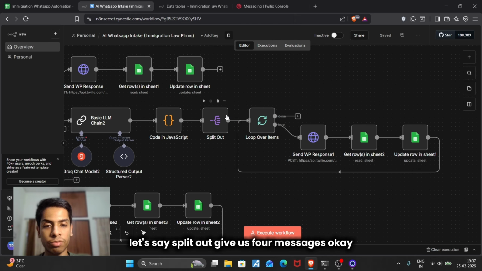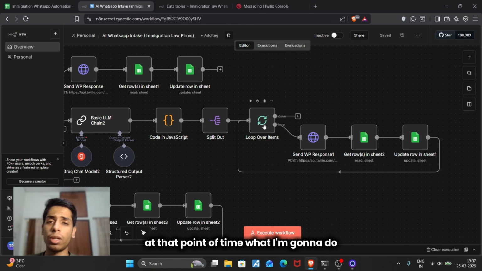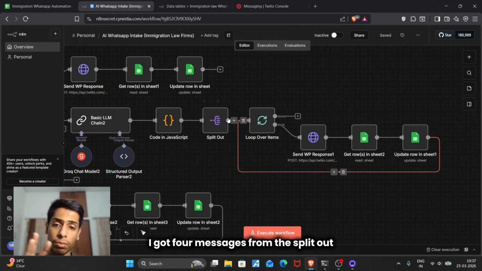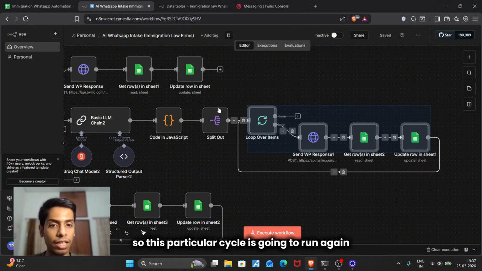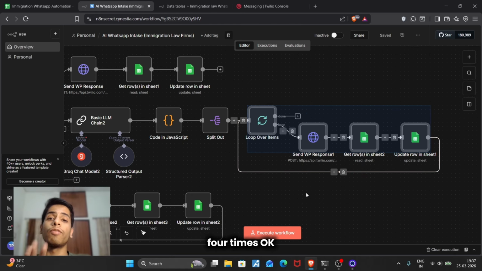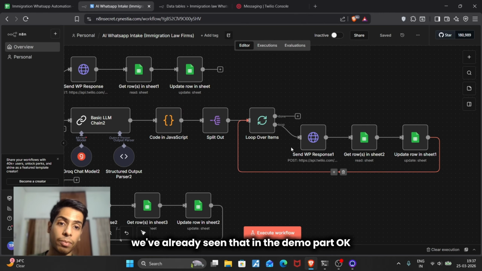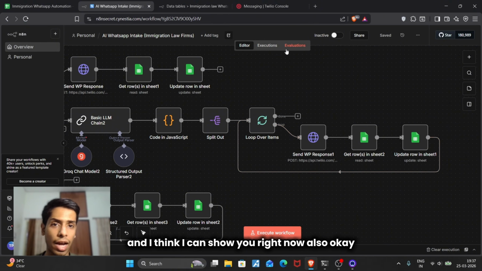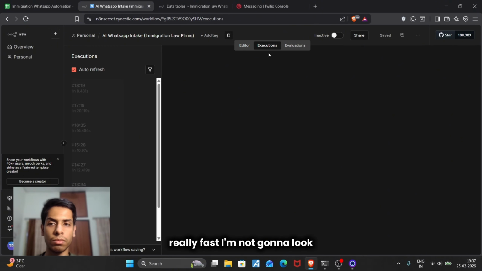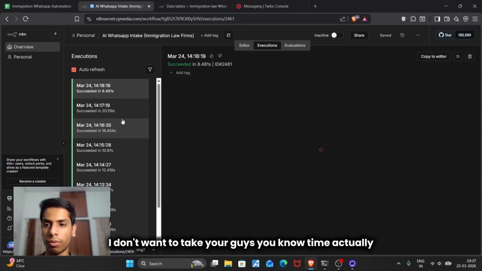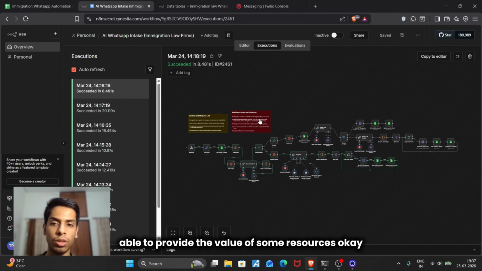Let's say split out gave us four messages. At that point, I got four messages from the split out, so this particular cycle is going to run four times, sending all of those four messages. We have already seen that in the demo part, and I think I can show you right now also, really fast. I don't want to take your time. I'm trying to provide the value as soon as possible.